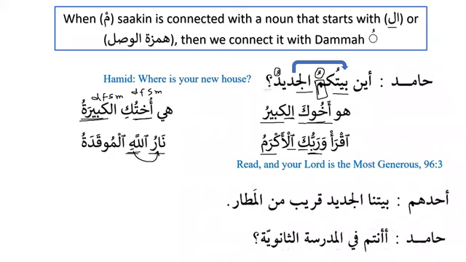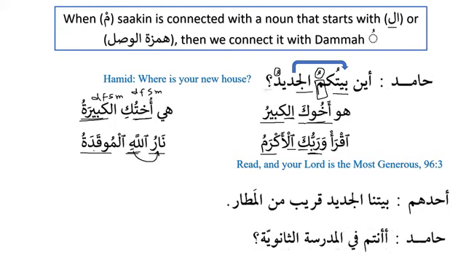You remember the example? Baytun means a house, but when we say Baytullah, that means the house of Allah. So when we say Baytullah, now Bayt also becomes definite. So now we can see that nar is definite, and al-muqadatu is also definite. Marifa and marifa. Nar is feminine and al-muqadatu is also feminine. Nar is singular and al-muqadatu is also singular.